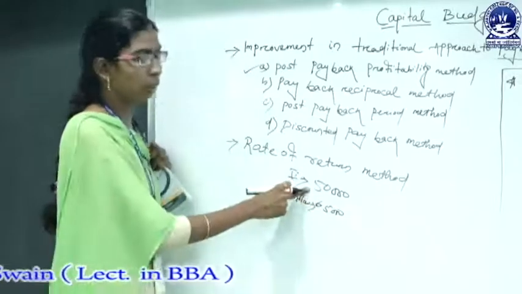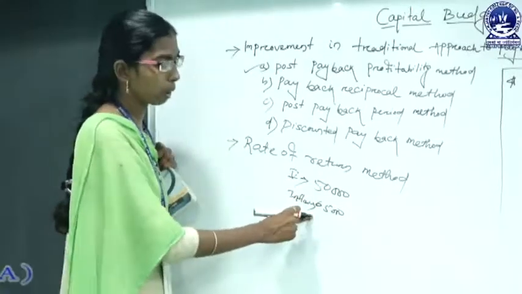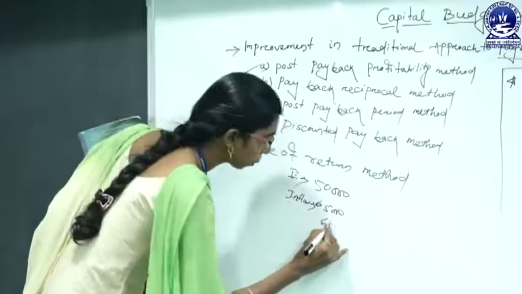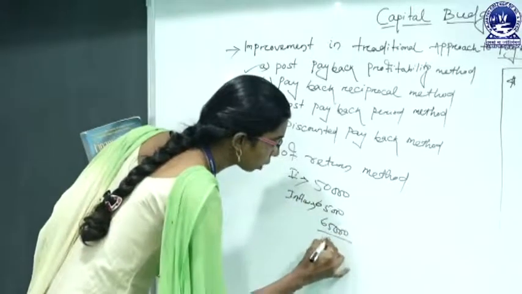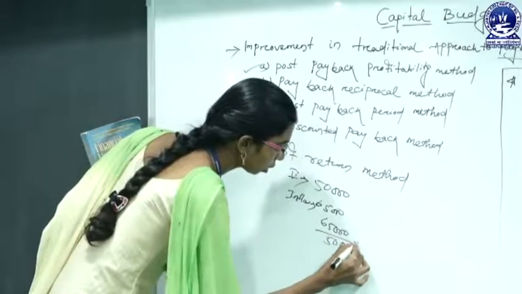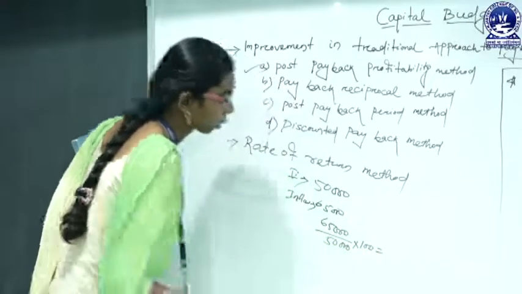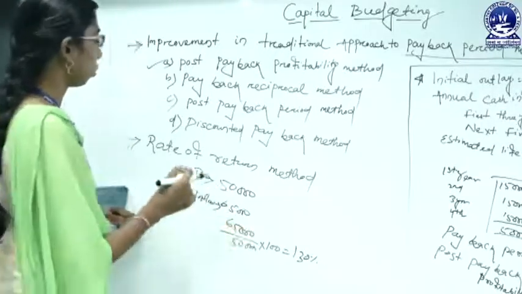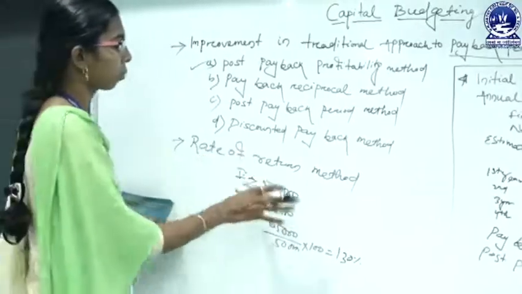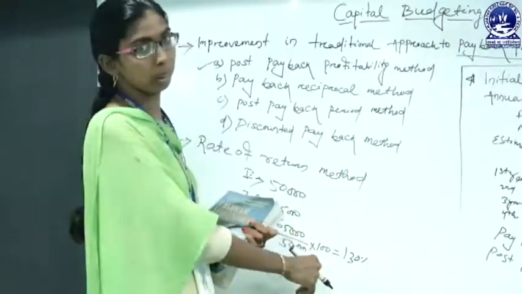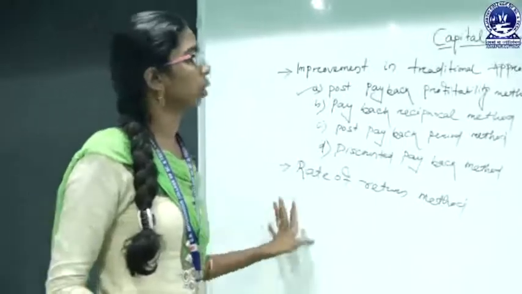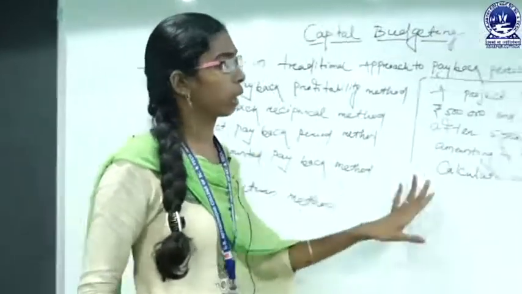If my initial outlay is 50,000 and inflow is 65,000 rupees, I can say that my rate of return is 65,000 divided by 50,000 into 100. That will be 130%. So we can say that our rate of return is 130%. Okay. So rate of return method, we will discuss it through an example.